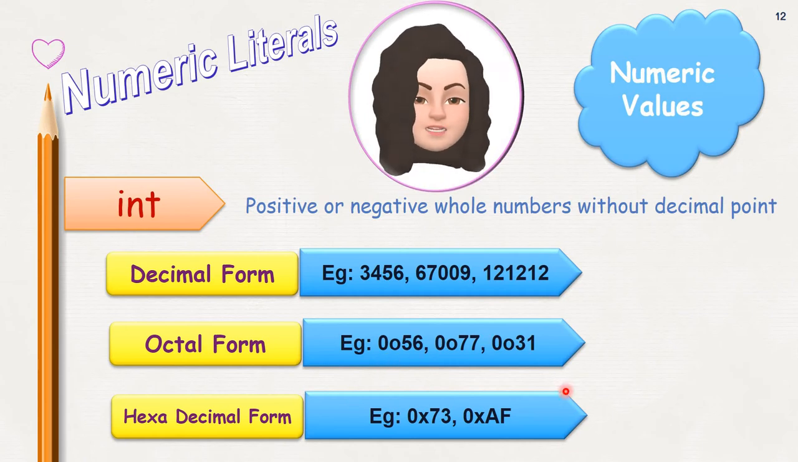Now hexadecimal form means an integer beginning with 0x. Hexa means 16 digits, right? So what are those 16 digits? 0 to 9, that is 0, 1, 2, 3, 4, 5, 6, 7, 8, 9. After that, 10 is represented using the letter A, 11 B, 12 C, 13 D, 14 E and 15 F. So 0 to 9 and A to F, that is hexadecimal form.